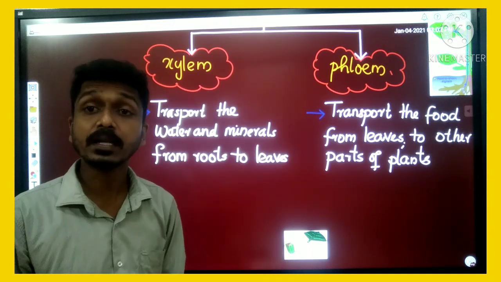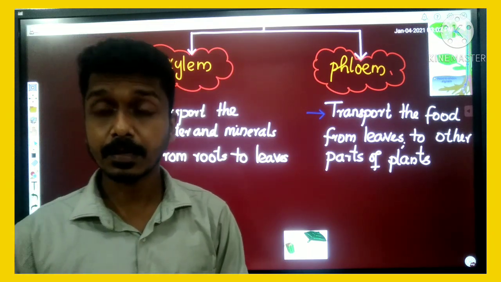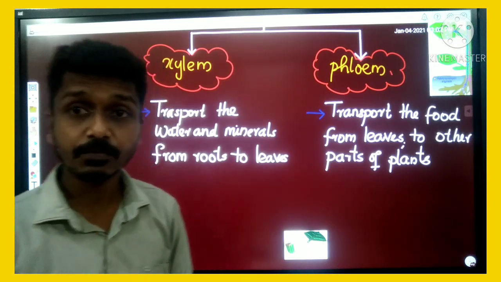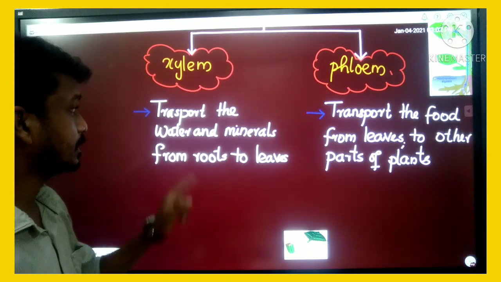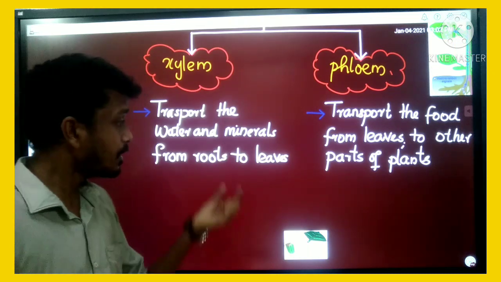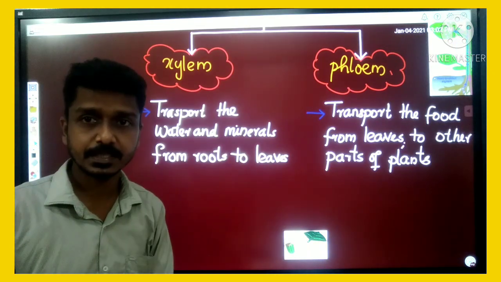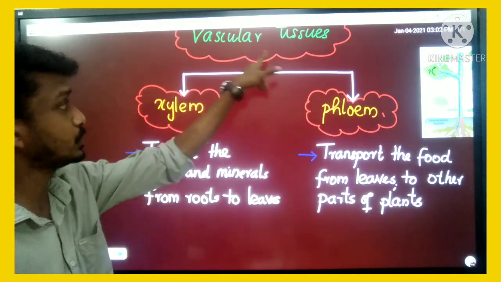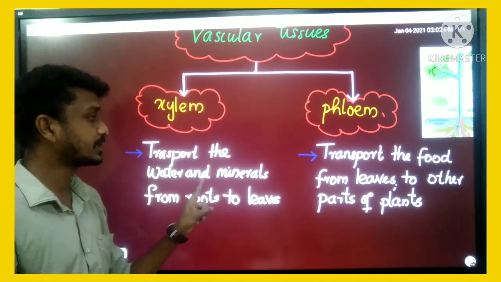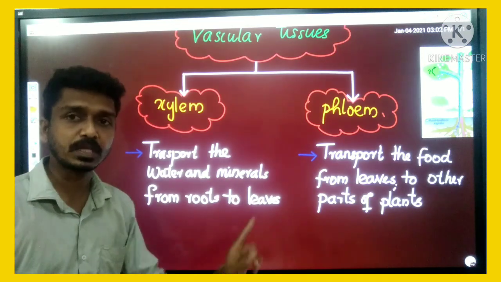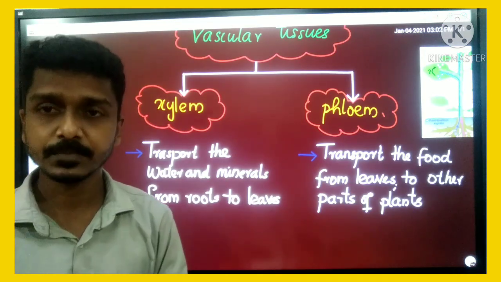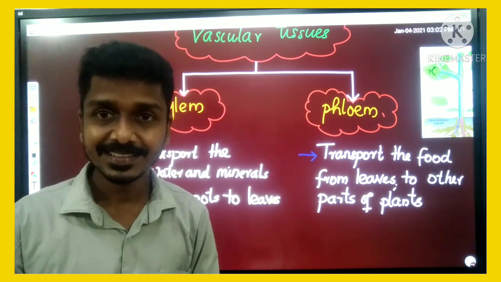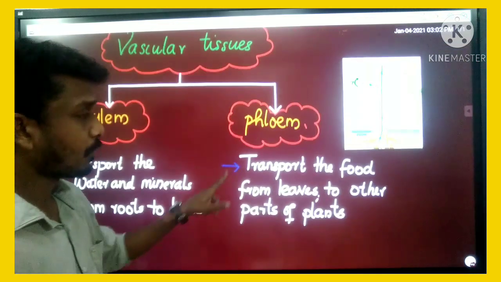In soil, no water and minerals are seen; that water and minerals are transported from soil with the help of roots to leaves. That means xylem is a vascular tissue which transports the water and minerals from roots to leaves. Clear? Yes. Now about the phloem.